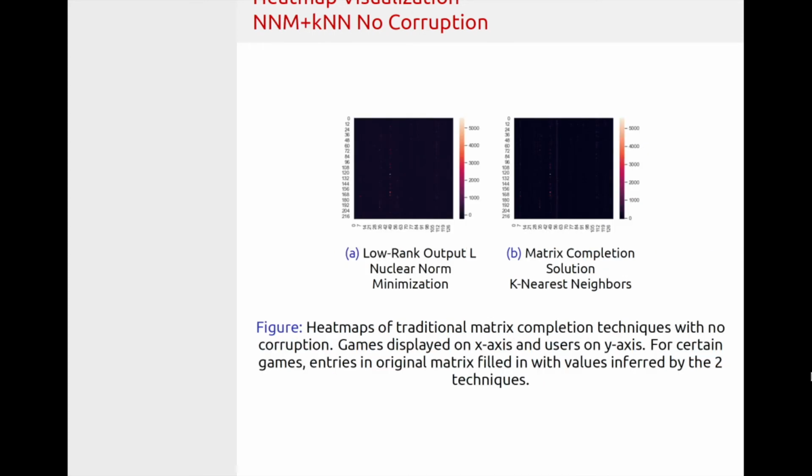We also can see the heat maps of NNM and k-nearest neighbors. For these techniques, we can see that in the original matrix M, some of the missing values are being inferred for some of the games, and it's using the original dataset to infer these values and complete the matrix.